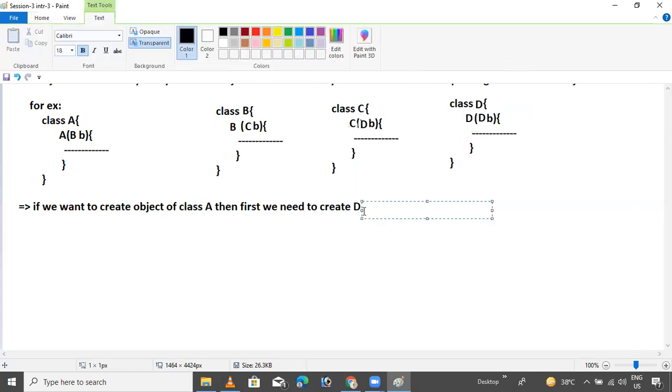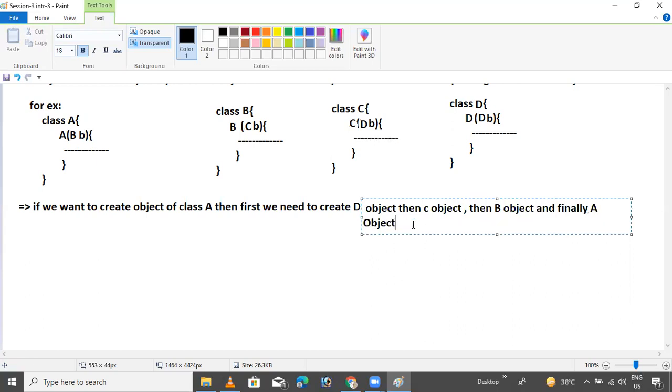Now come into the actual discussion. D object, then C object, then B object, and finally A object.